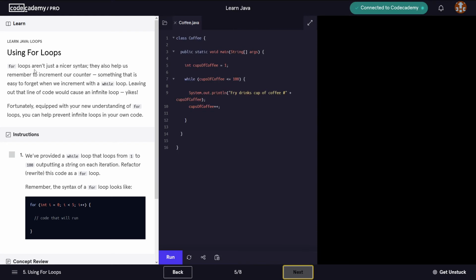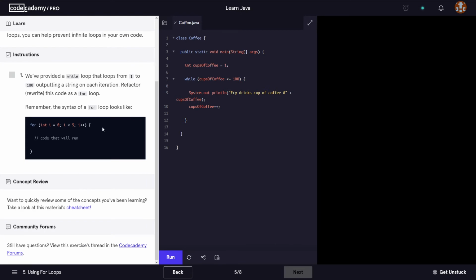Using the for loops. For loops aren't just nice as syntax, they also help us remember to increment our counter, something that is easy to forget when we increment with a while loop. Leaving out that line of code would cause an infinite loop. Fortunately, equipped with the new understanding of our for loops, you can help prevent infinite loops in our code. In the instructions, it says we've provided a while loop that loops from 1 to 100, outputting a string on each iteration. Refactor or rewrite this code as a for loop.